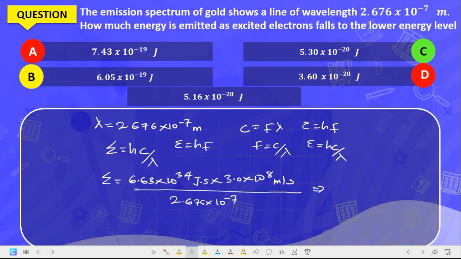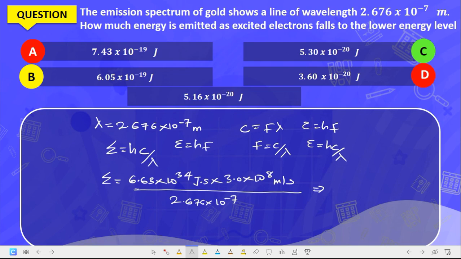When you put this into your calculator, what are you going to have? You have 6.63 times 10 raised to the power of 34 times 3.0 times 10 raised to the power of 8, divided by 2.67 times 10 raised to the power of minus 7, which is 7.44 times 10 raised to the power of minus 29 or so.